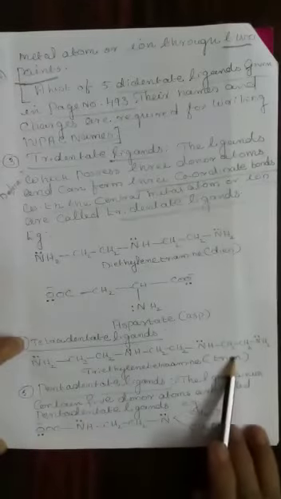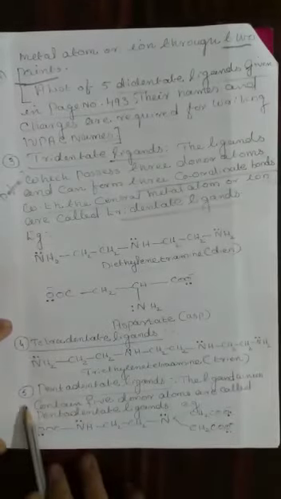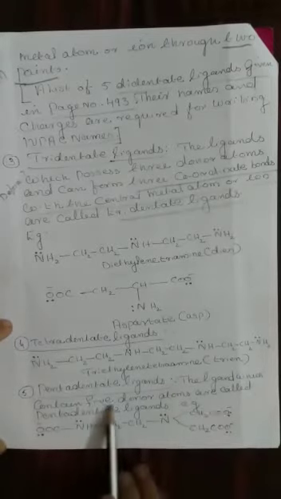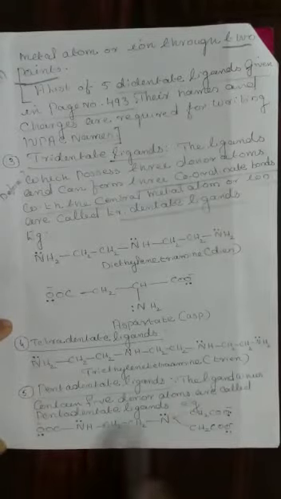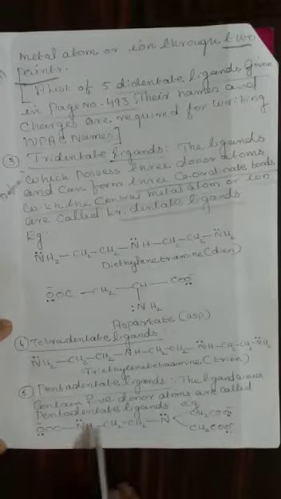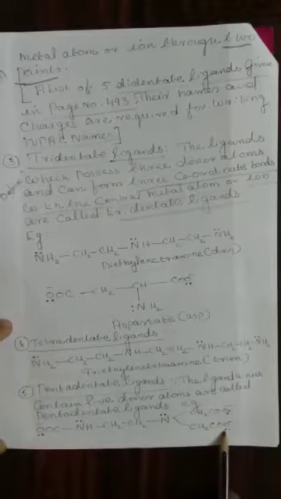Now tetradentate ligands, that means 4 points for attachment to the metal ion, or 4 lone pairs. 1, 2, 3, 4. Study the example. Fifth one, pentadentate ligands. The ligands which contain 5 donor atoms are called pentadentate ligands. Example is given: 1, 2, 3, 4, 5 lone pairs. All the examples are important for questions like choose the correct answer.